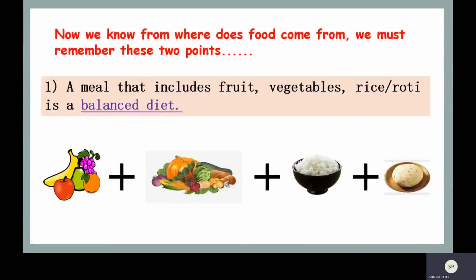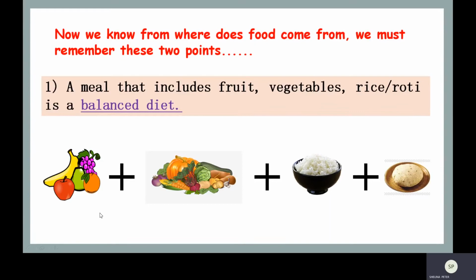Now we know from where does food come from. We must remember these 2 points. So the first point is a meal that includes fruits, vegetables, rice or roti is a balanced diet. So now what kind of food we should eat? We should always eat a balanced diet. Now what is a balanced diet?